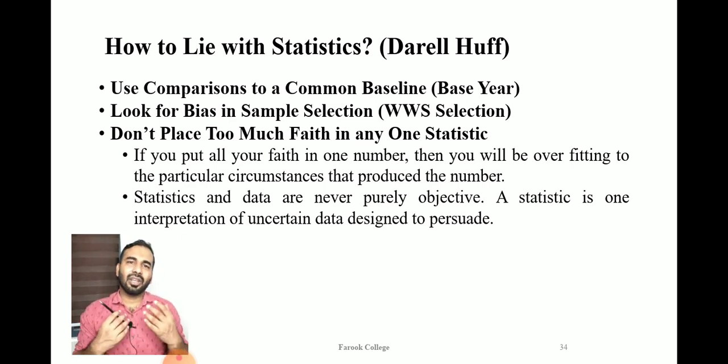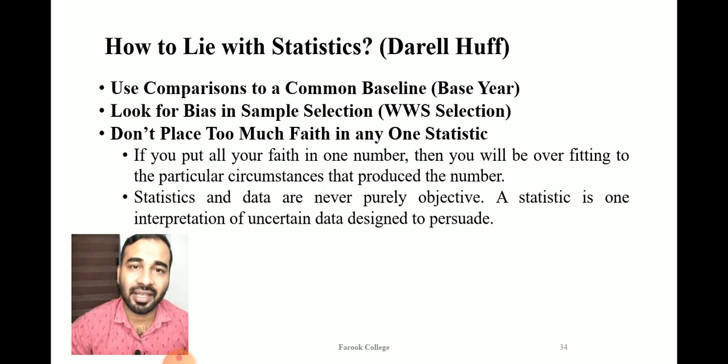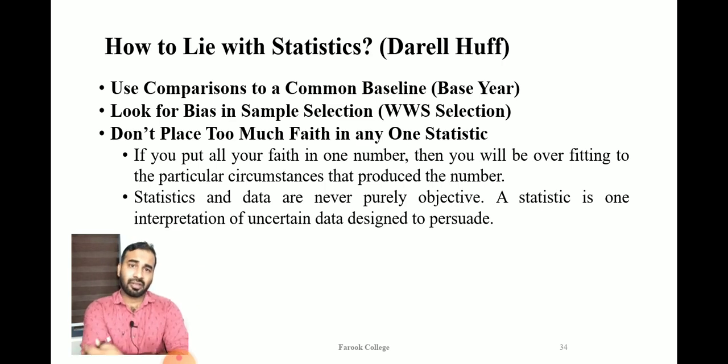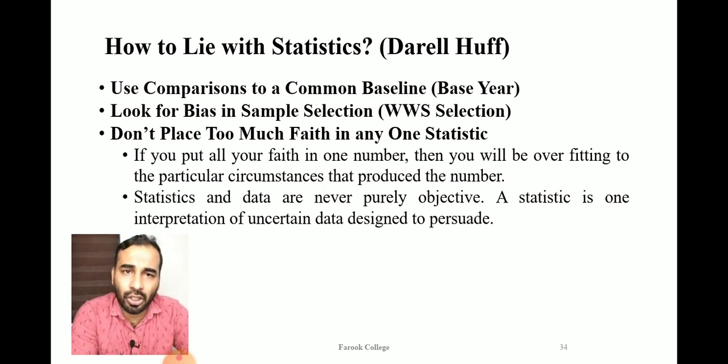Okay, then look for bias in sample selection. People will always have a sample selection problem or sample selection bias. Suppose in the first year you might have enrolled for the Walk with Scholar program. Some people enrolled in the Walk with Scholar program in the campus, and some people applied for that but didn't get in.